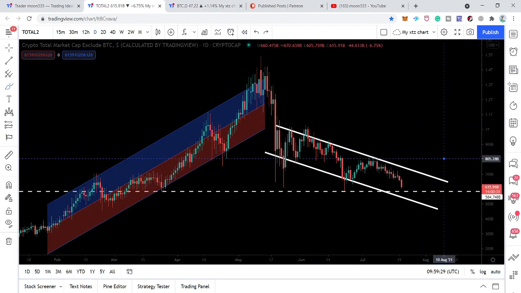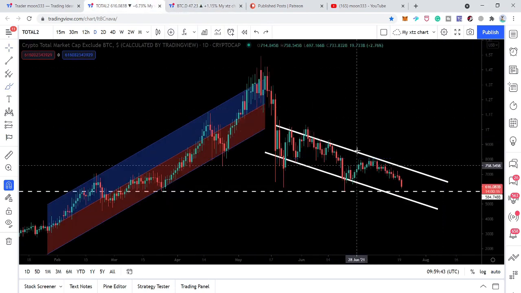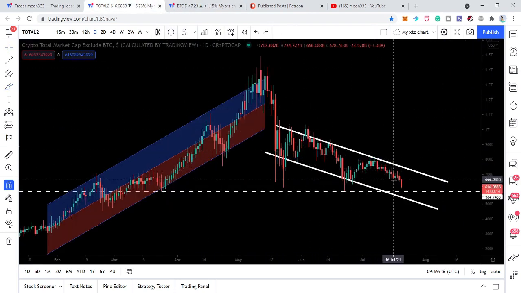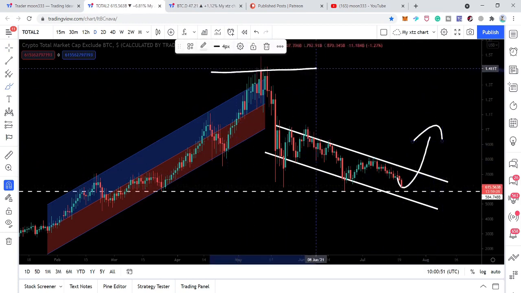Then we can expect the altcoin rally, because if the dominance decreases, definitely the altcoins will be able to move towards the upside freely without the dominance of the Bitcoin, whether the Bitcoin is sold or not. And at the same time, after breaking out this channel, the index can be more bullish and it can reach up to this resistance level.